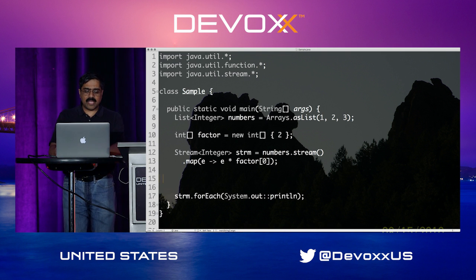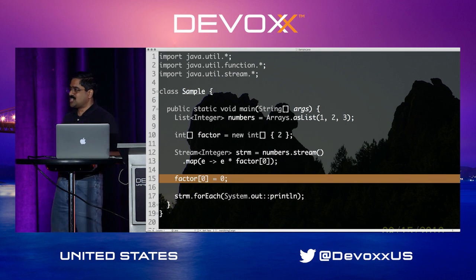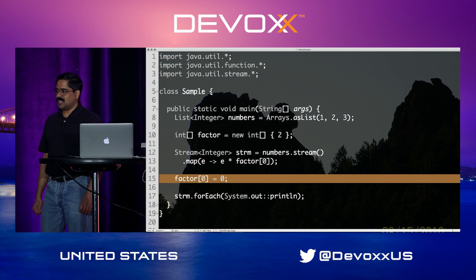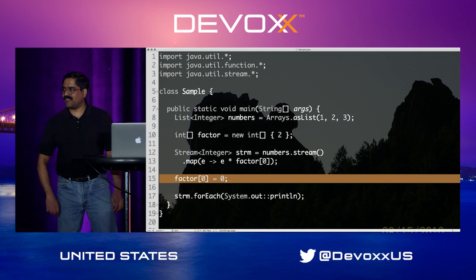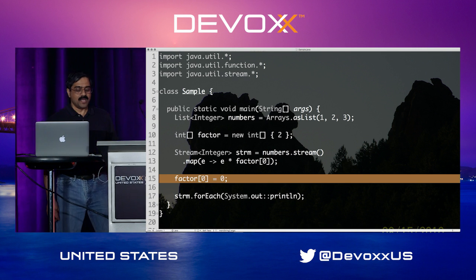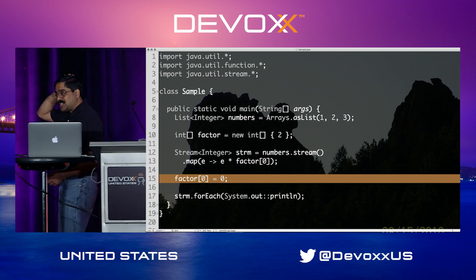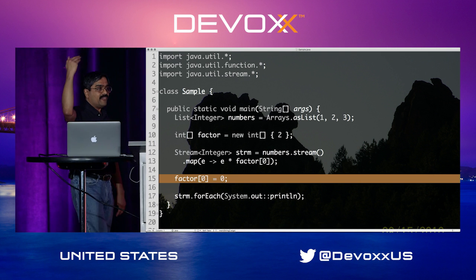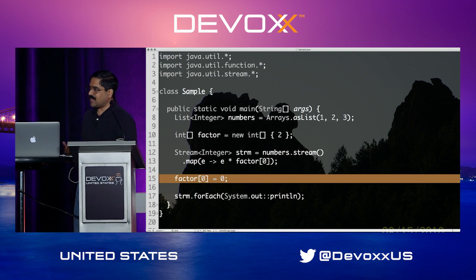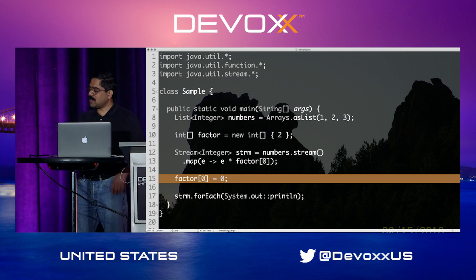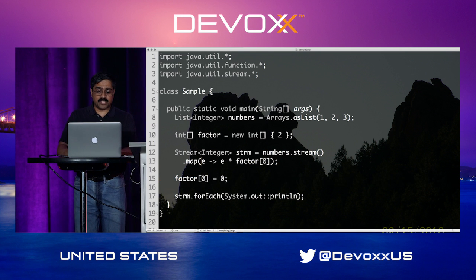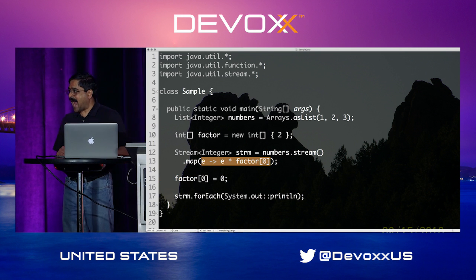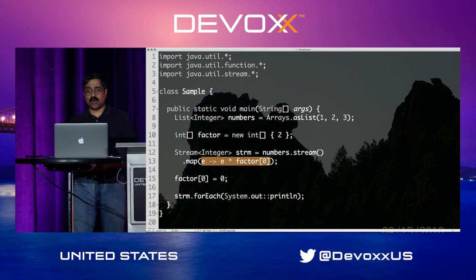But if I go back here and say factor[0] is equal to 0, notice in this case, Java will no longer complain. Java will probably sit there and keep laughing and say, this is going to be fun watching this code. But in this case, it won't protect you anymore. This is also true if this was a member variable, a field in your class. Java is no longer going to protect. However, keep in mind, this lambda, this closure is a bad closure because it's no longer pure.